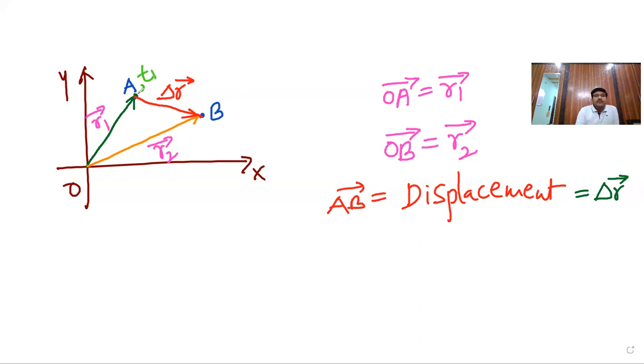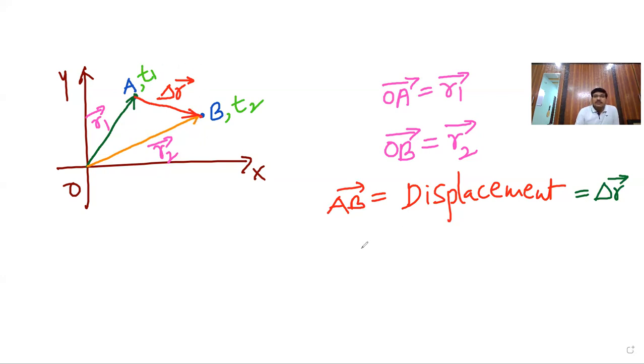As the object moves from the initial position A to the final position B, the time was T2. During the time interval T2 minus T1, the displacement was delta R.